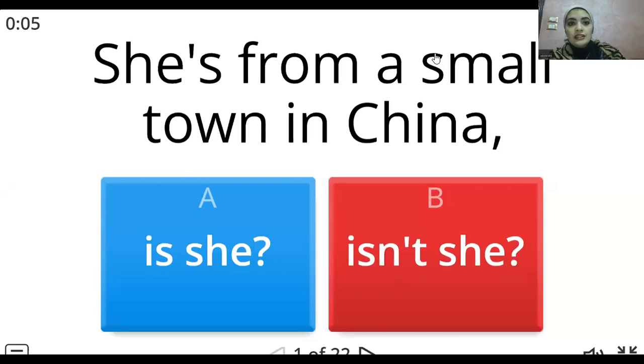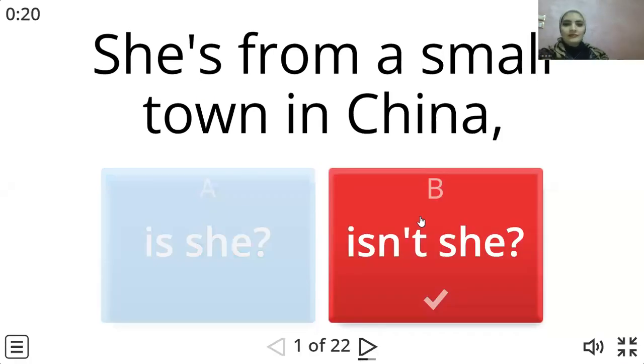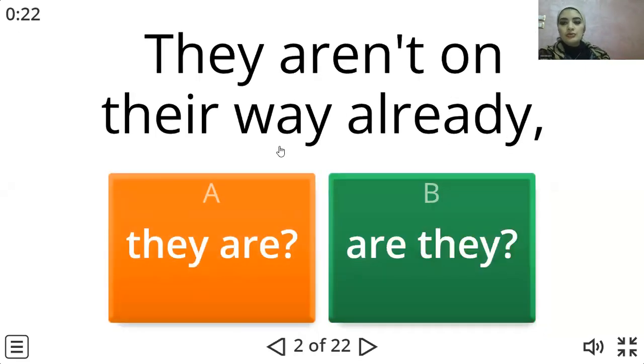The next exercise is going to be a multiple choice exercise. Let's have a look. She is from a small town in China. Is positive, so negative, isn't she? Number 2, they aren't on their way already. Where is the auxiliary verb? Aren't. Perfect. Okay, so we're going to change it into positive. Are they?